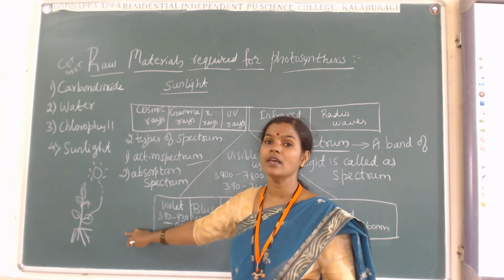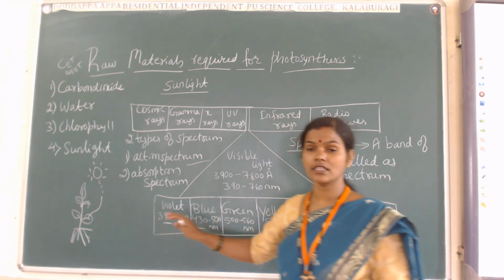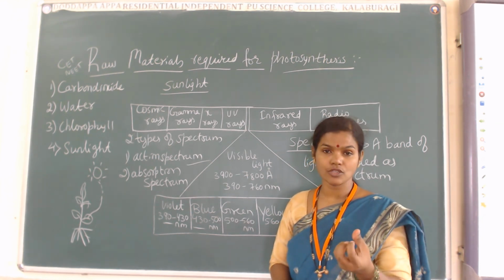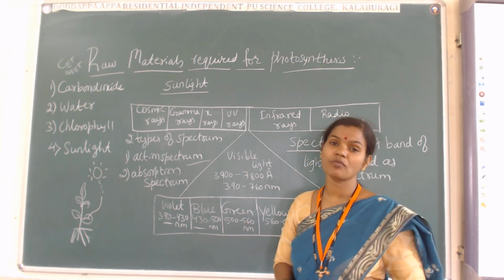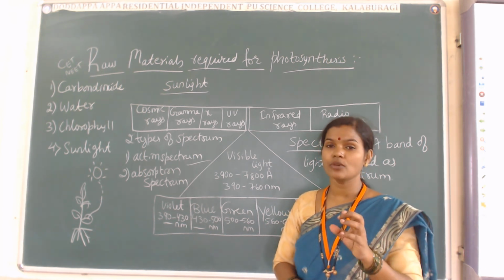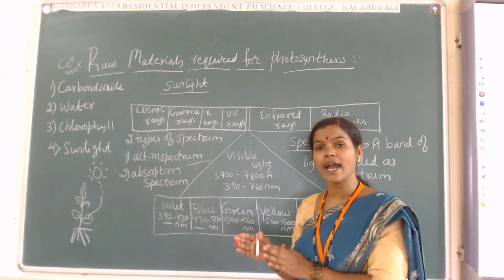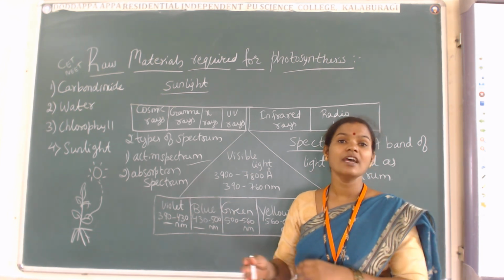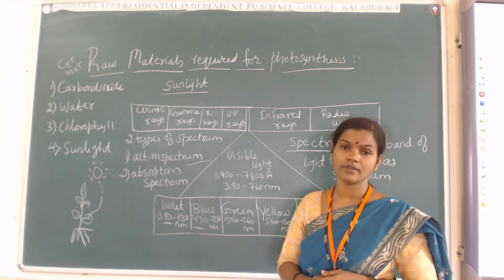So that is why it is so responsible, it has to decide and then it has to absorb, then it has to go for the process of photosynthesis. Compared to the action spectrum, it is delayed for the process of photosynthesis.